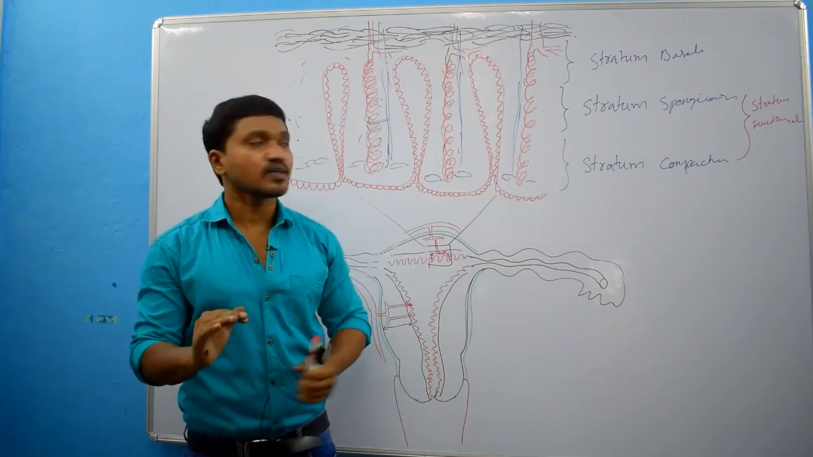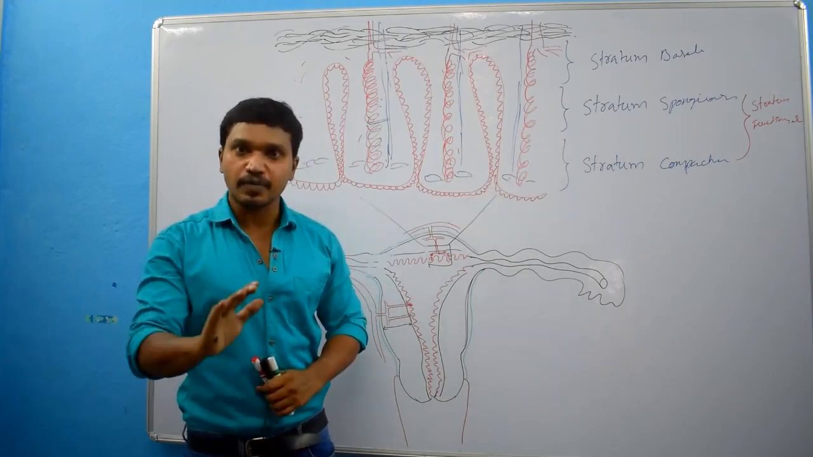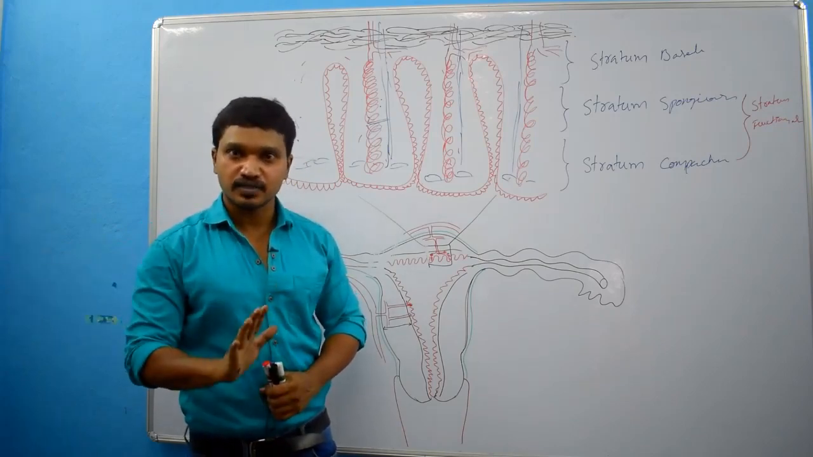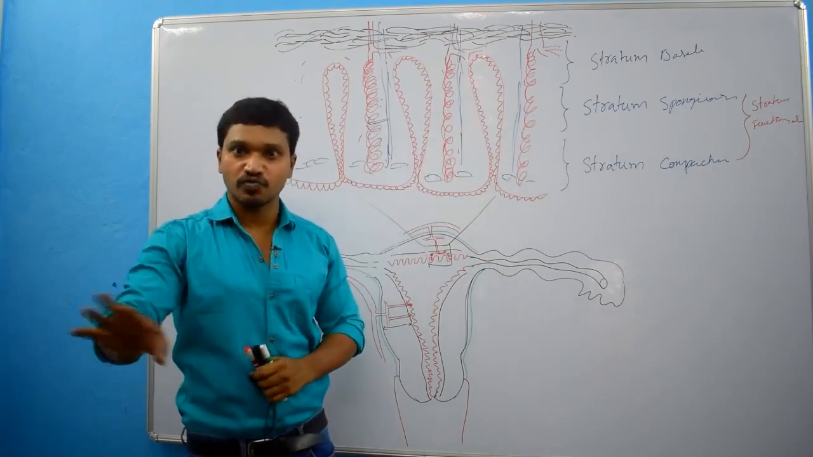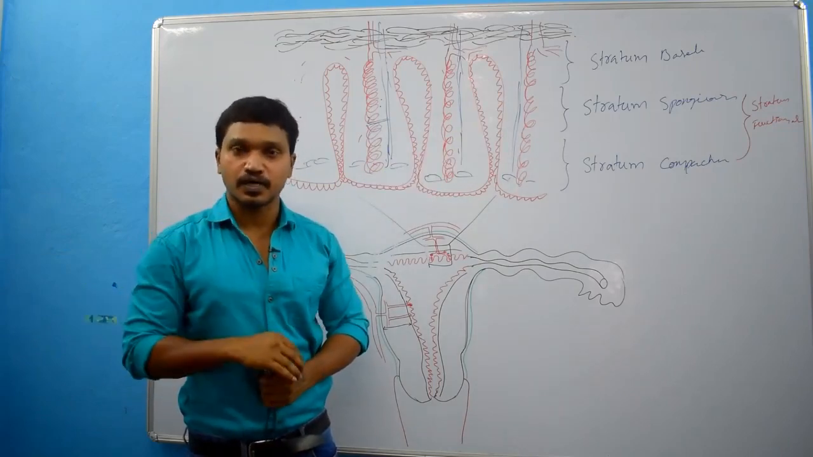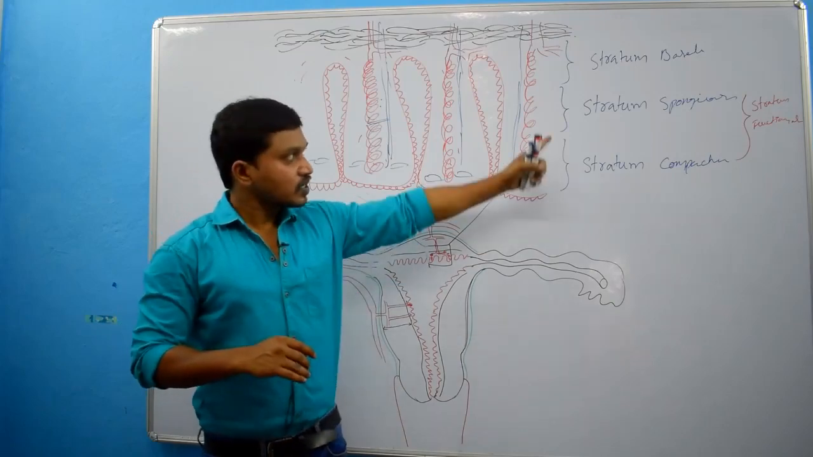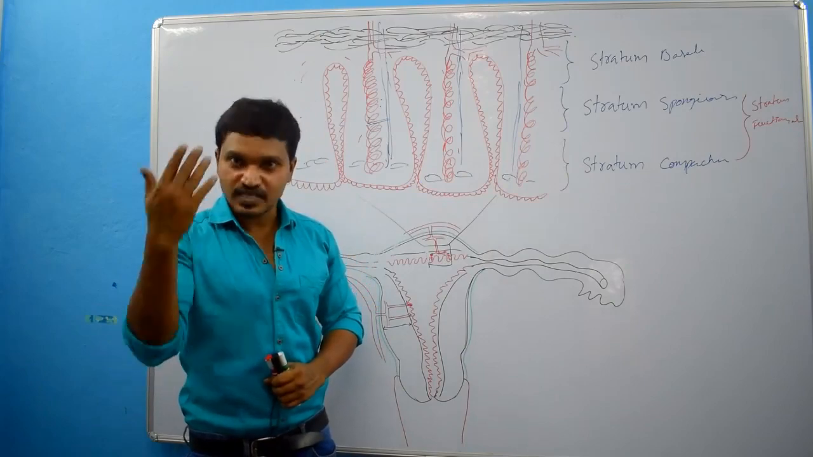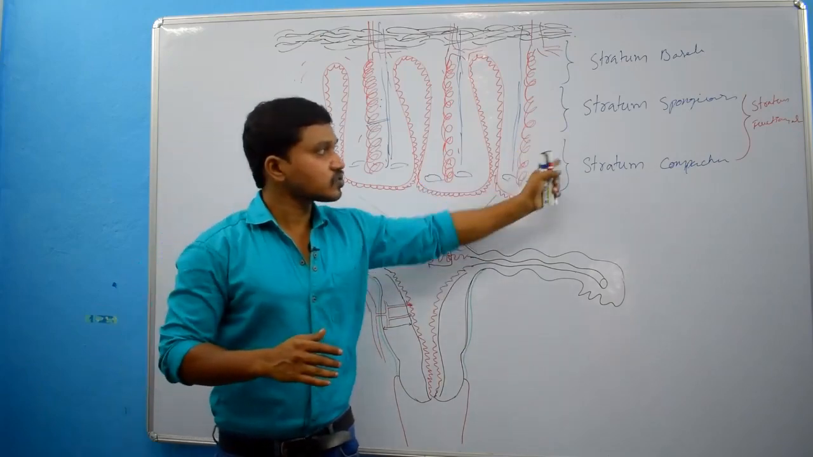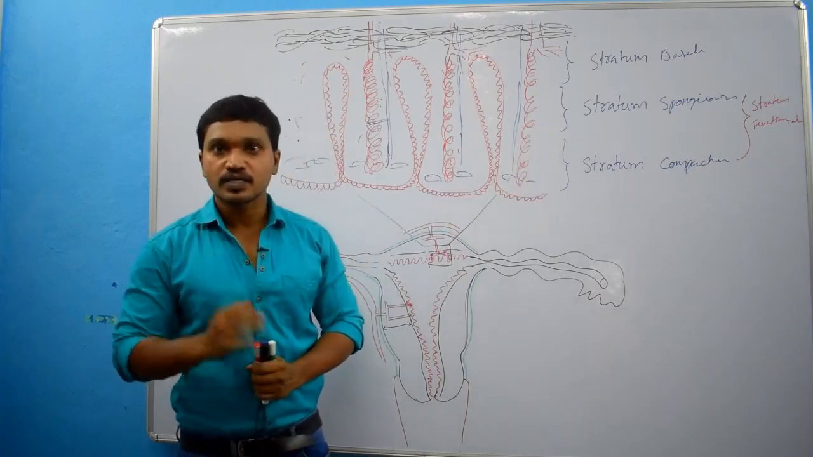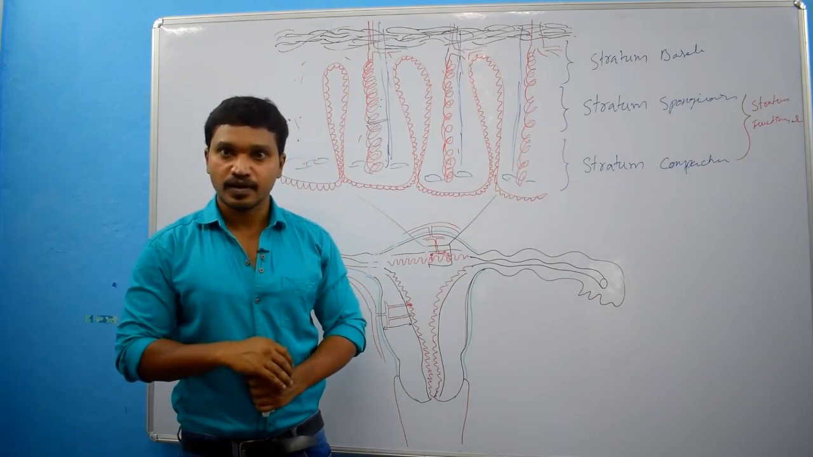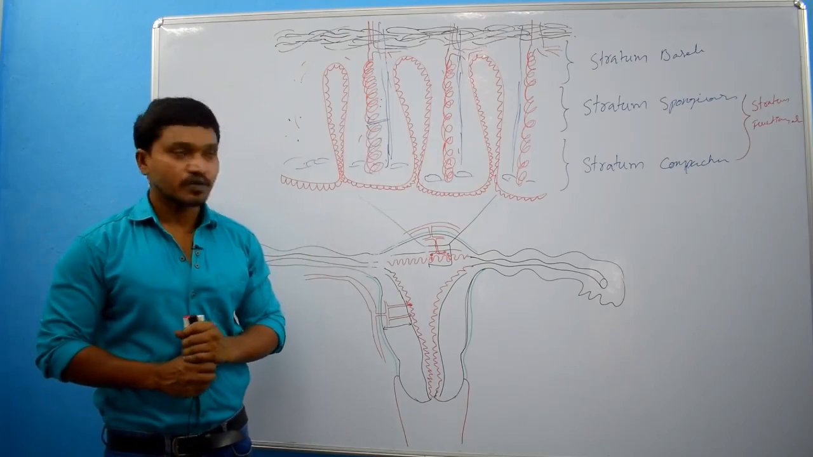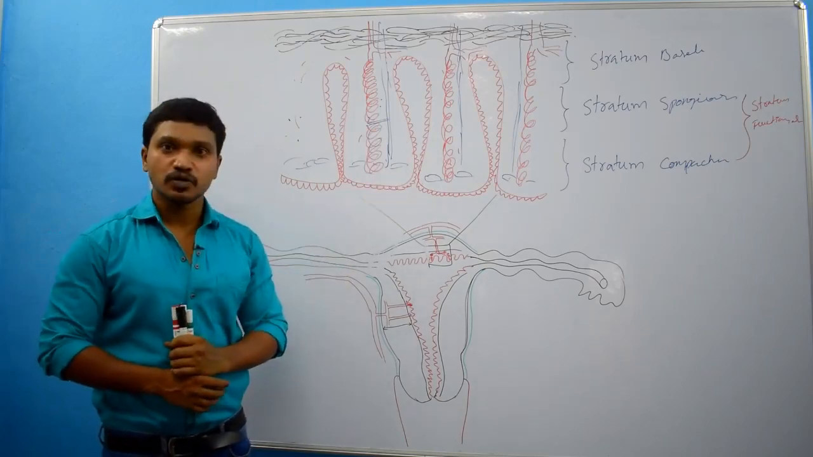What I am trying to say is that stratum spongiosum and stratum compactum only will slough off every month and again regenerate. But stratum basale will not slough off. Stratum basale will persist permanently. That's why these two layers undergo cyclical changes, and unitedly we call them stratum functionale. So this is the basic idea about the endometrium. With this basic idea we will try to study the menstrual cycle.